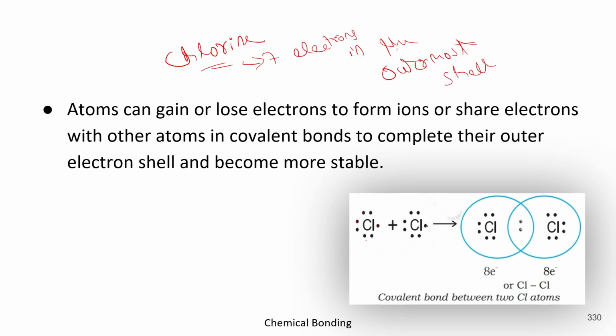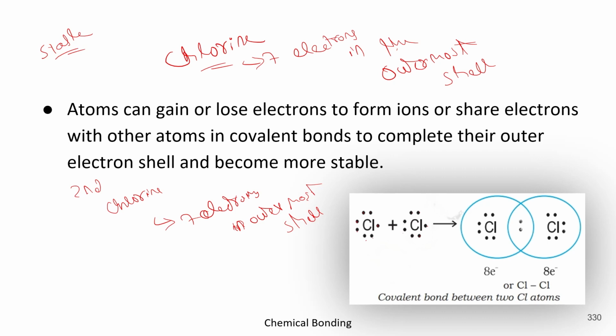And similarly in the second one, 1, 2, 3, 4, 5, 6, 7. The second one also has 7 electrons in the outermost shell. So something should be done to attain the stable condition.